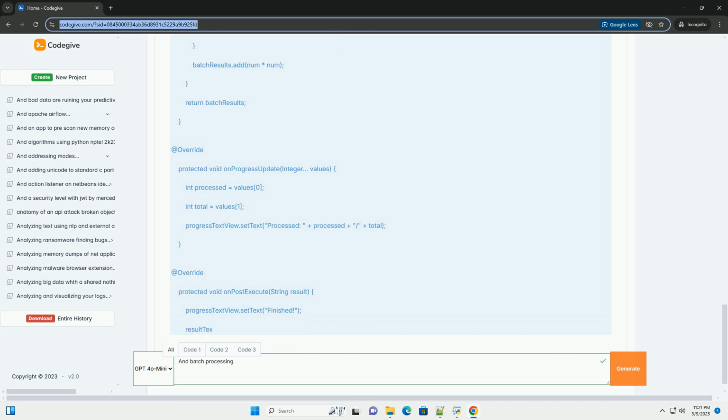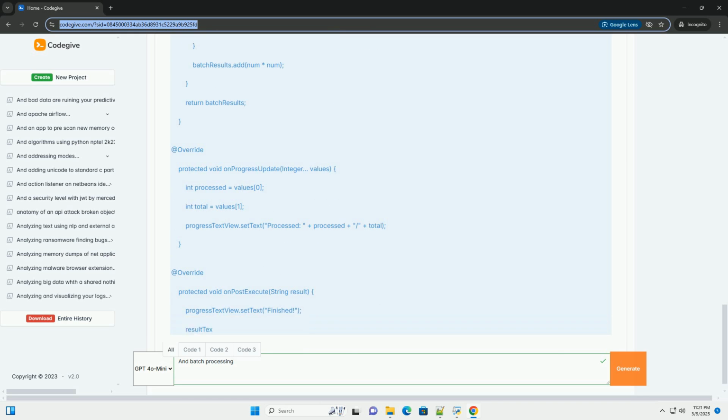Important considerations for AsyncTask. Memory leaks: AsyncTask can cause memory leaks if it references the activity context and the activity is destroyed before the task completes. Use a weak reference to hold the activity context to avoid this. See more detailed discussion below.